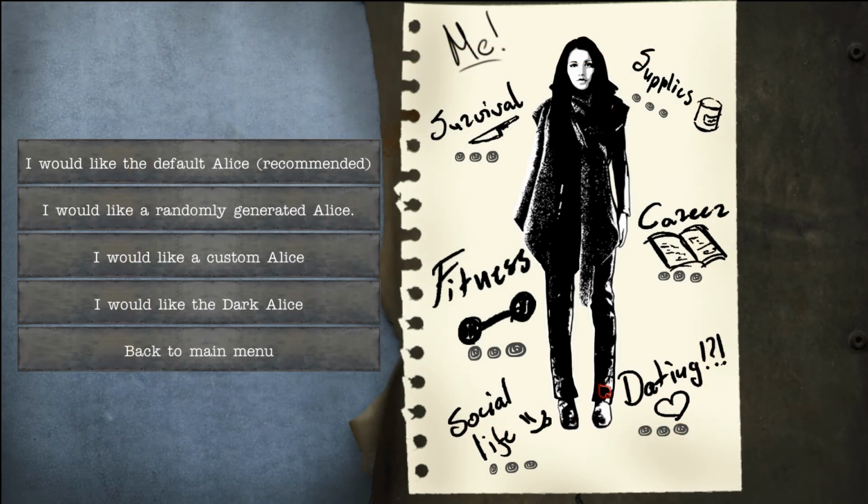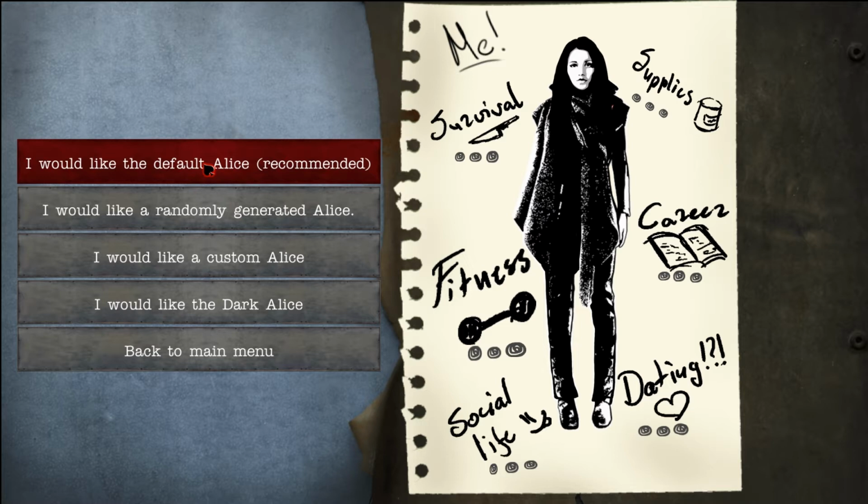That's their logo there. Alright, so this is, I guess, Alice here. I like the look of her. It's kind of like a film noir look. It's got fitness, some things written in her like dating and career and survival, I guess, and supplies and social life.